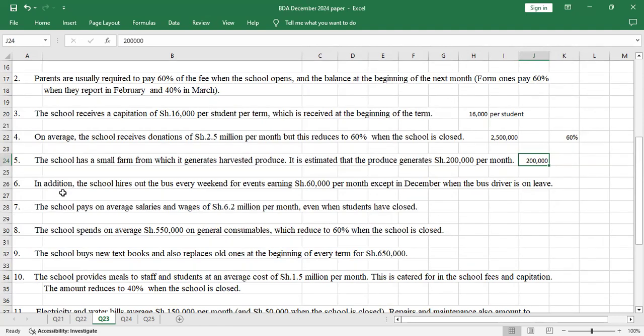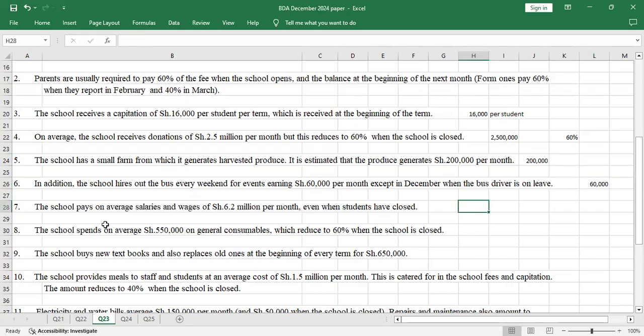Number 6, in addition, the school hires out the bus every weekend for events, earning shillings 60,000 per month, except in December when the bus driver is on leave. So it's 60,000 per month, every month, except December.